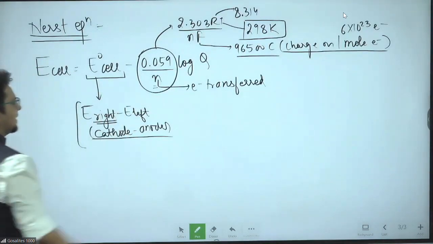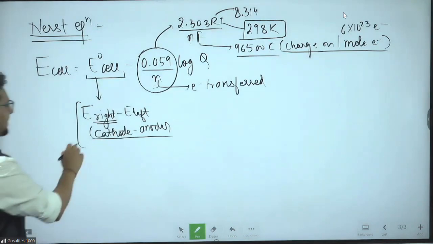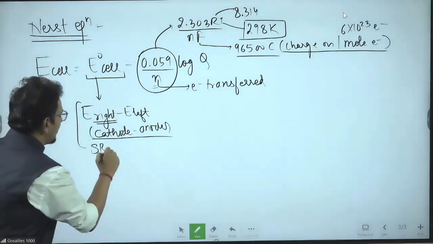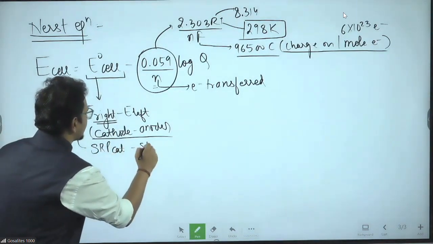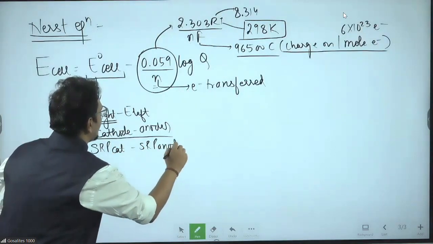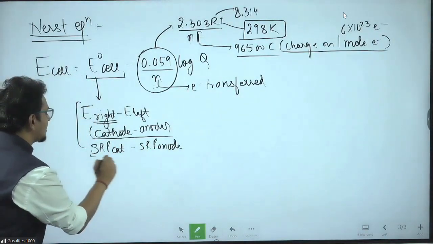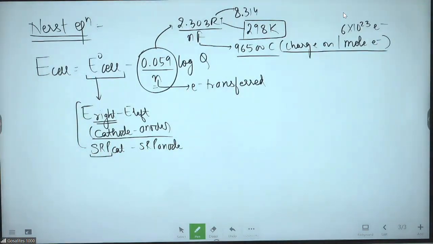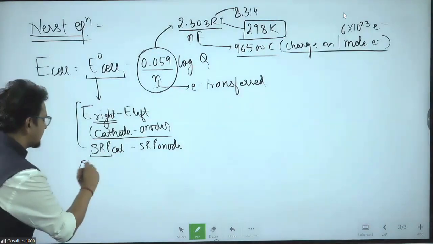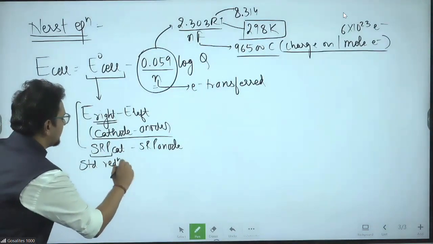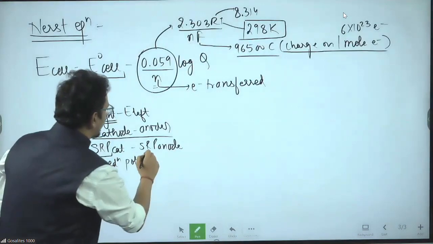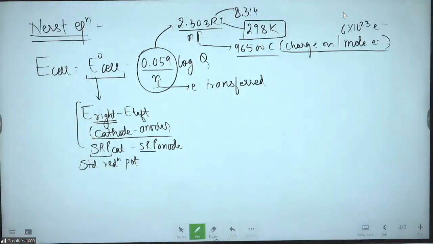So right minus left, cathode minus anode. Now, what is this? This is SRP of cathode minus SRP of anode. SRP is called standard reduction potential. And SRP of anode is also standard reduction potential of anode.